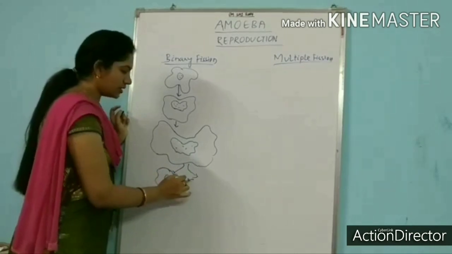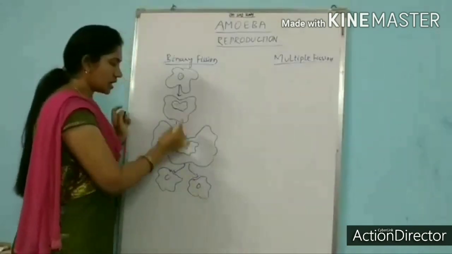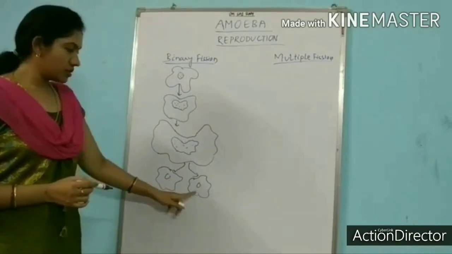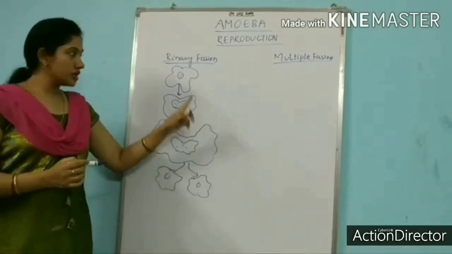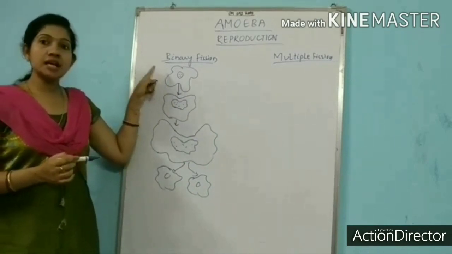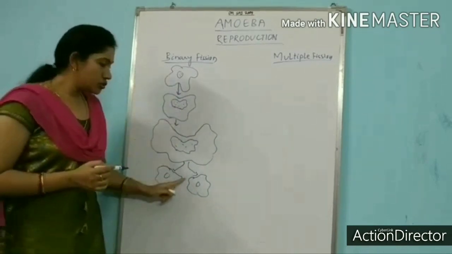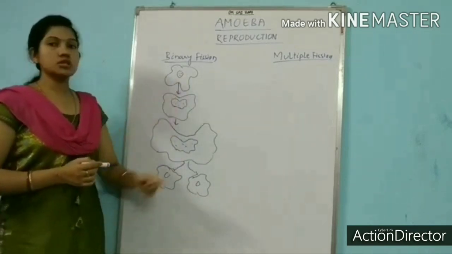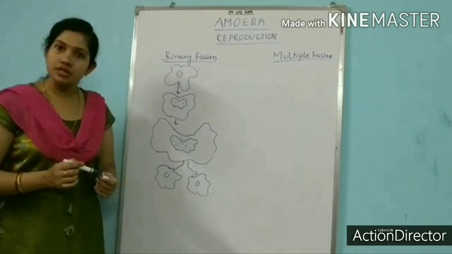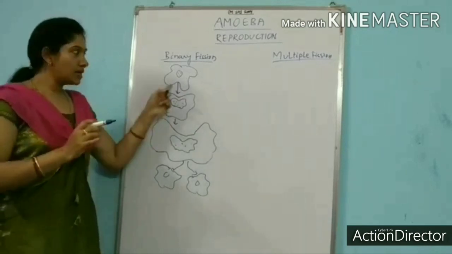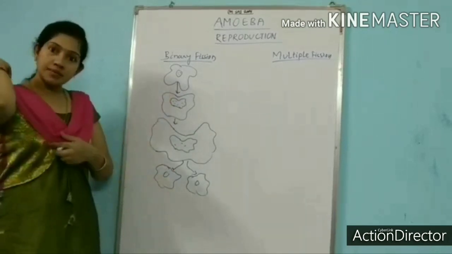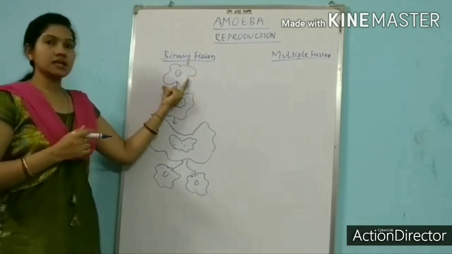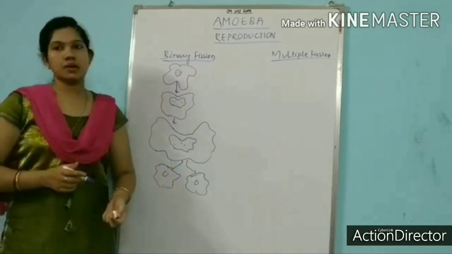Two daughter cells. So these are the two daughter amoebas. This is a daughter amoeba and this is a daughter amoeba. So here you can see from a single parent amoeba, two daughter amoebas are produced. That's why this process is called binary fission. Fission means to divide, binary means two. That's why the name suggests binary fission. From the single parent amoeba, two daughter amoebas are produced.